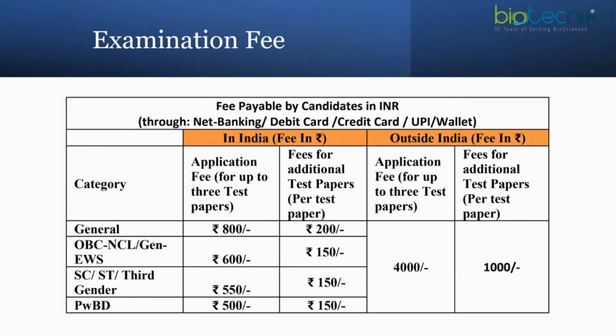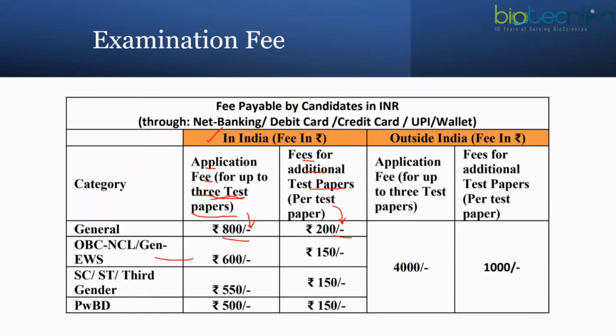Let's look at the exam fee. Now in India, it is 800 for general category. This is for the test papers, like you can appear for 3 test papers, 3 subjects you can appear for. Okay. So for one you have to pay 800, and for any additional test paper that you are applying, you have to pay 200 for general.